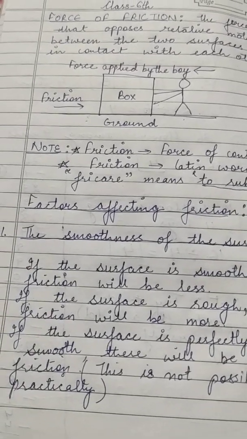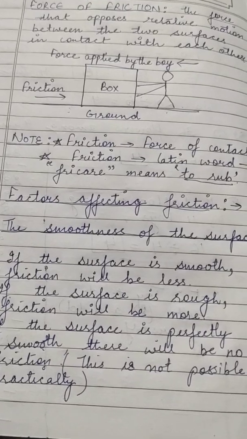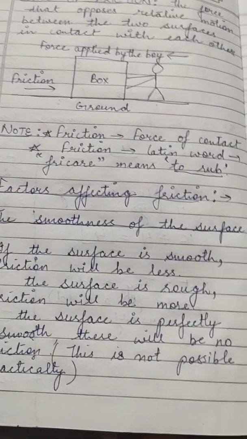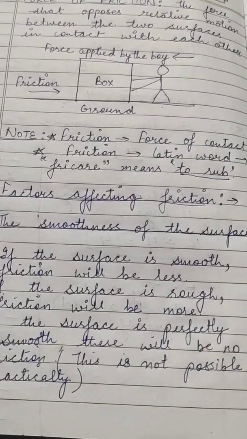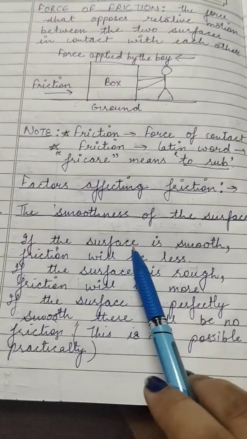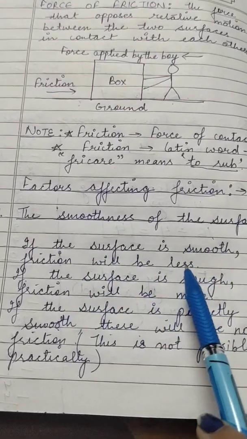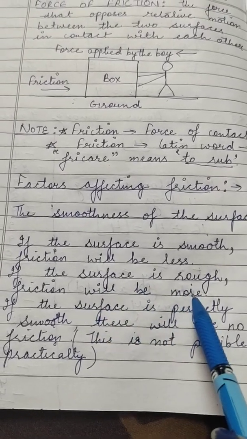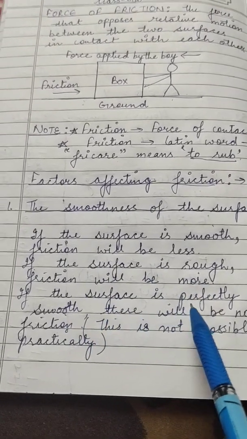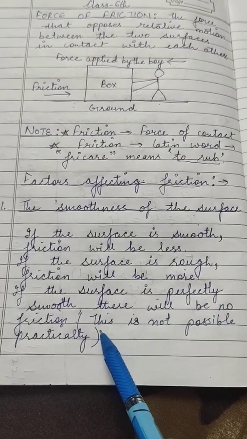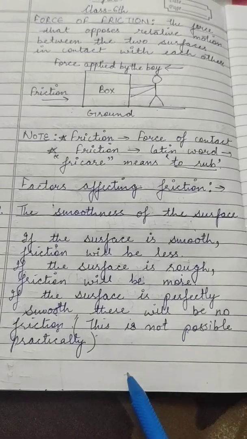So the very first factor is the smoothness of the surface. The force of friction is more between rough surfaces and less between smooth surfaces. So we can say if the surface is smooth, friction will be less. If the surface is rough, friction will be more. And if the surface is perfectly smooth, there will be no friction. But this is not possible as it is the ideal condition.